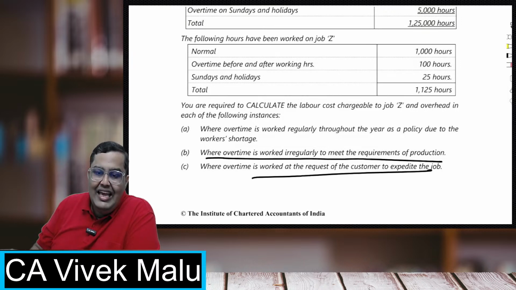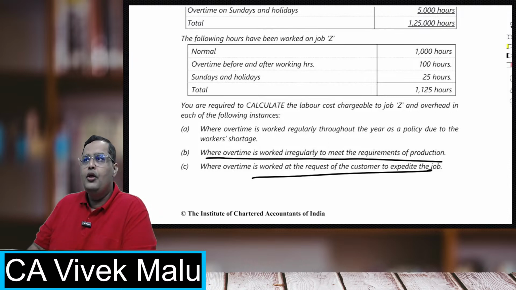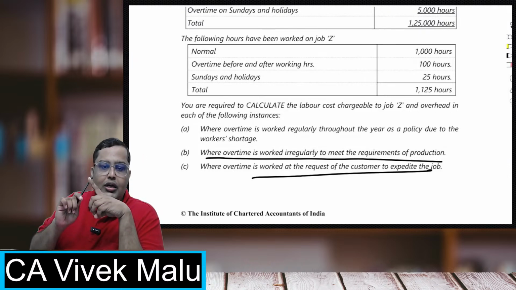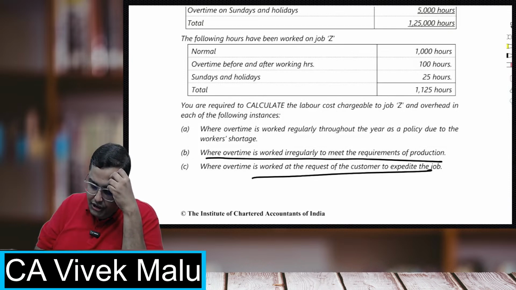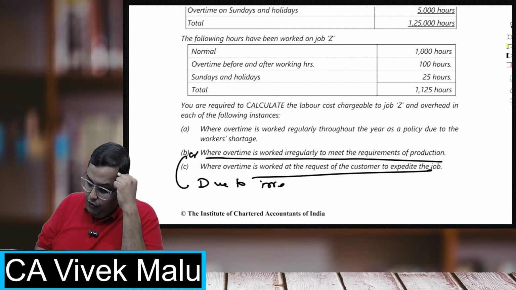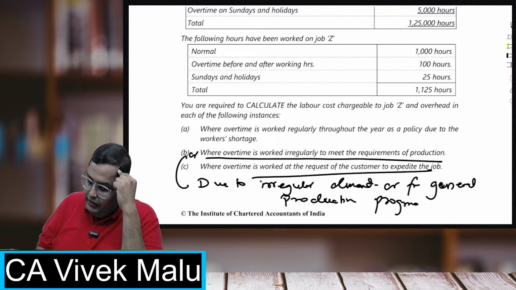Where overtime is worked irregularly to meet the requirements of production, remember three things now: due to irregular demand, or for general production programs, in all three we directly charge it to overhead.